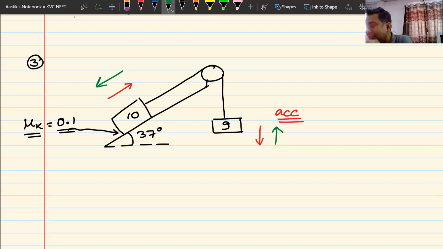How many of you think that it is the red direction in which it moves? No one thinks it moves in the red direction. Then how many of you think that it moves in the green direction? Am I audible? Yes, I'm audible. You don't understand how it is going to move. Do you understand it or not? No one understands that the system is going to move.